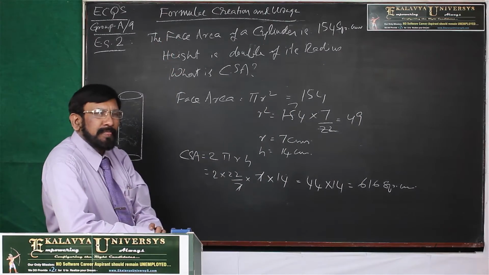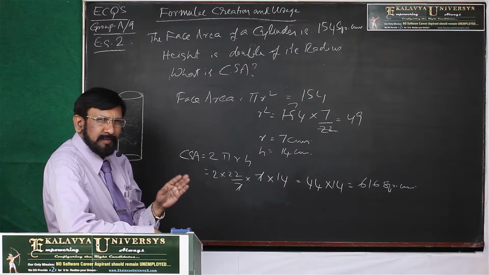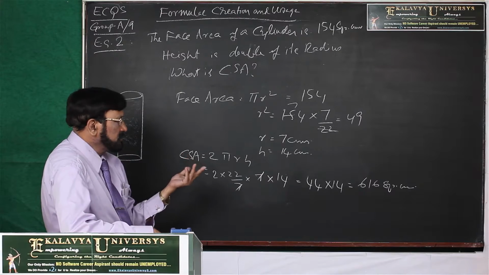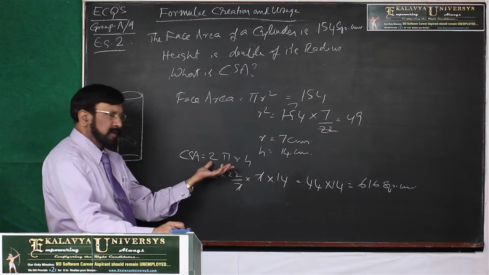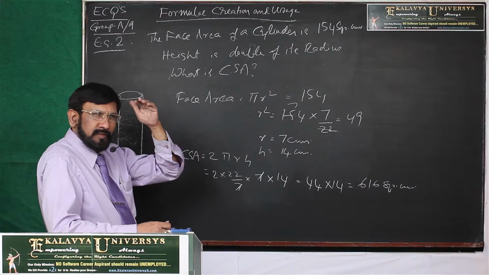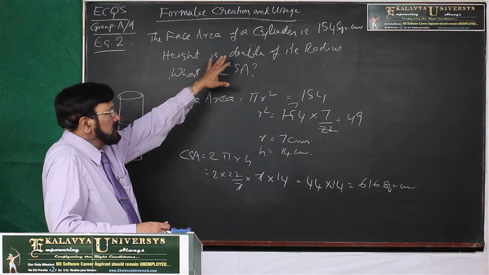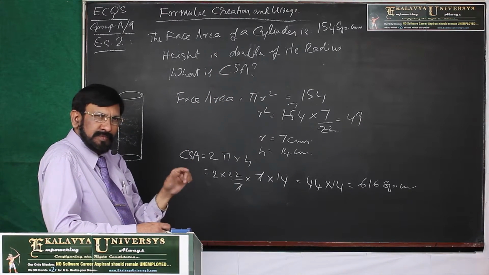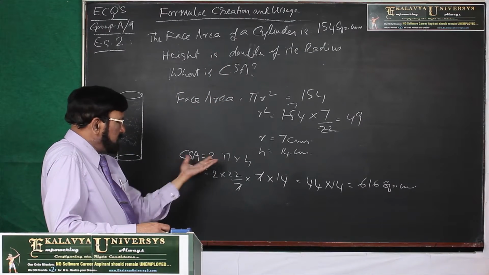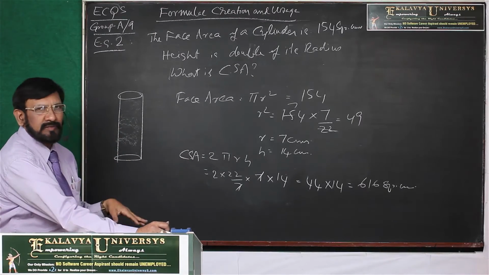Okay, this is the way. Every time all problems are unique. We have to apply our brain. First thing is you have to apply your analytical brain, and then you can find the solution. That is the strategy. Thereafter, you can apply the formula. Simply depending on a formula, you cannot solve the problems.